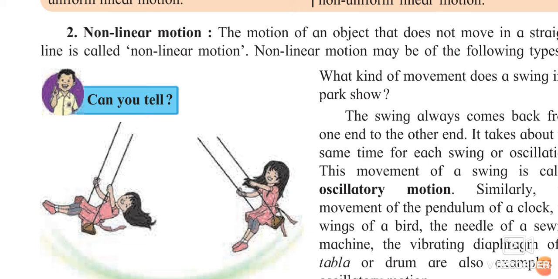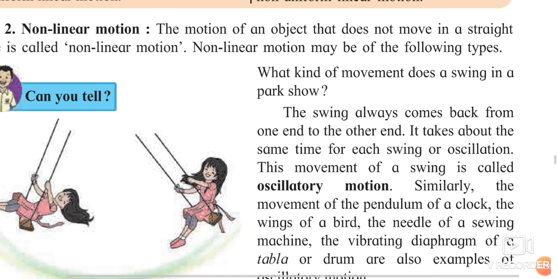If you have ever seen the pendulum of a clock, it goes to the right side, again it comes to the left side, again right, again left. So that much only distance it is traveling. It is not going farther, it is going front and back, or you can say up and down. So when such a type of motion occurs, you can understand this is oscillatory motion.